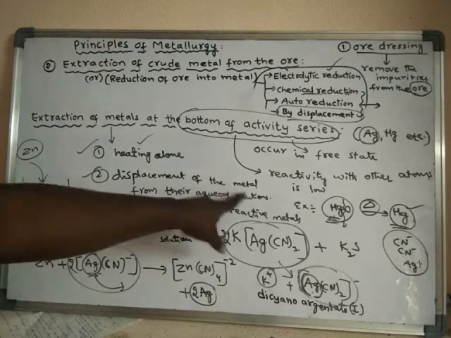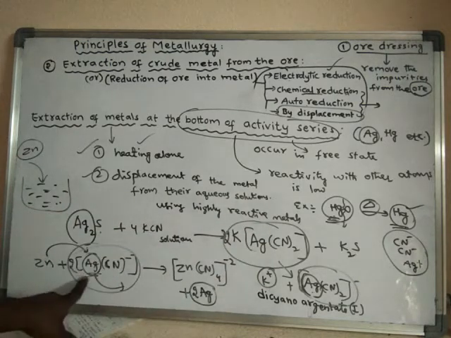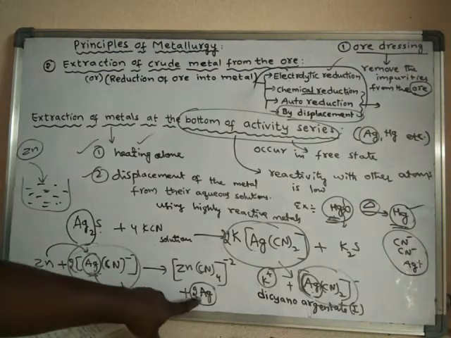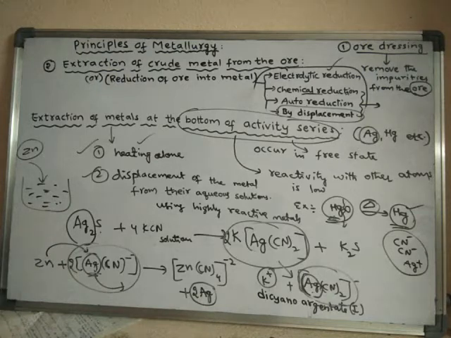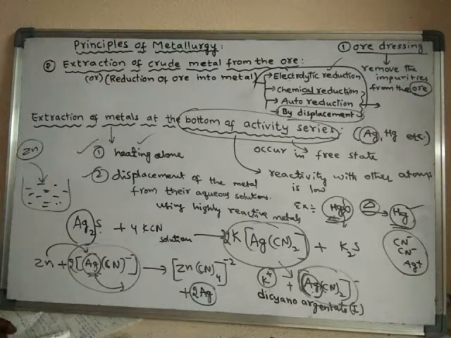That means displacement of the metal from its aqueous solution using a highly reactive metal, and finally this metal is converted into silver metal. That means the metal is obtained from its ore. So in this way, the metals which are placed at the bottom of the activity series can be obtained from their ore.